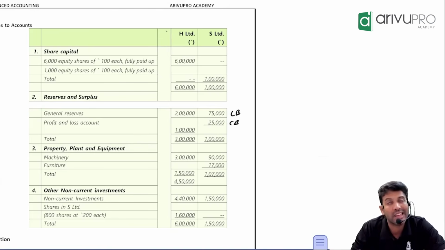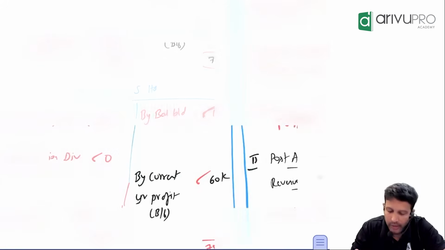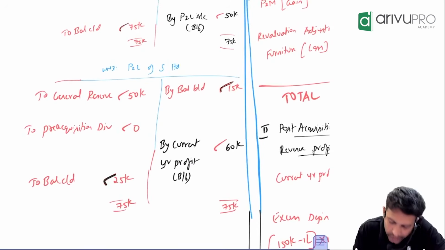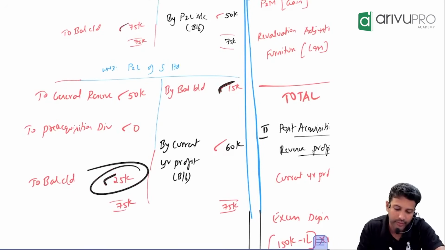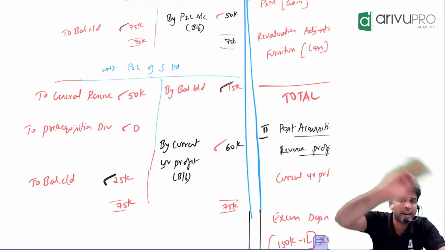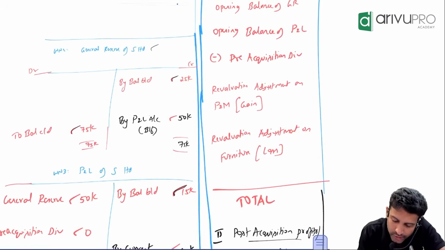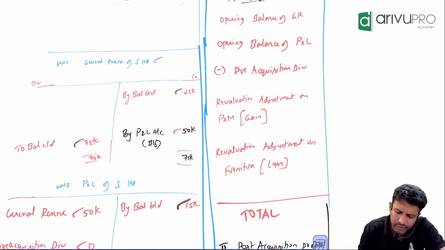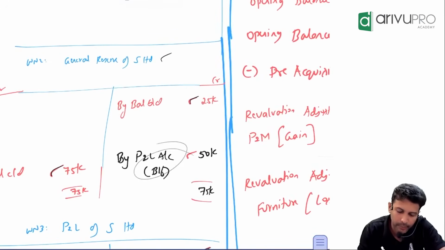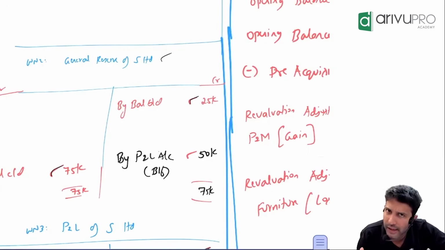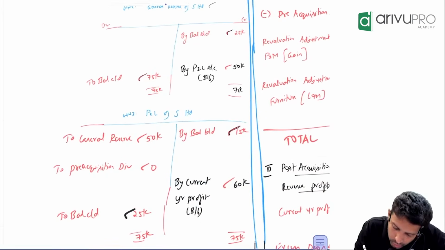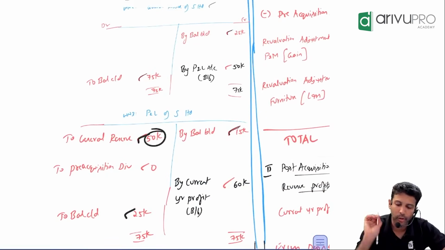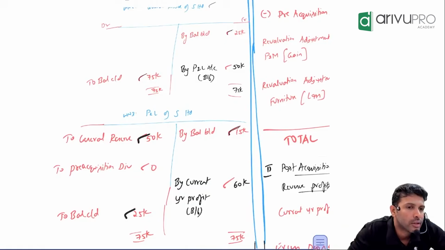Where will you show this in the ledger? Debit side or credit side? Debit side, as "To balance carried down 25,000." So this one we have ticked, this one we have ticked. Did you transfer anything from P&L to general reserve? Yes. In the general reserve ledger, you posted it as "By P&L." So what is the entry here effectively? P&L account debit to general reserve. The same you'll have to post in the P&L ledger also. You will post it as "To general reserve 50,000." The same 50,000 you posted. Easy?